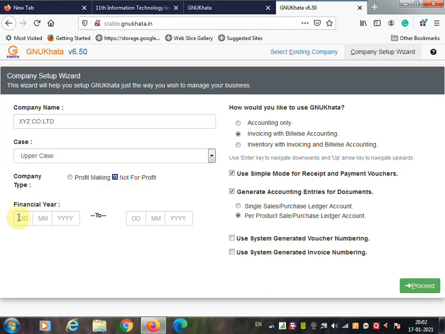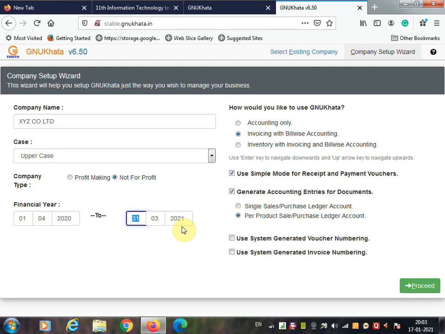Okay. And then you are going to enter the financial year of the company. The financial year of the company starts in April and ends on 31st March. So 1st April is the start and it ends with 31st March. See, it automatically took 31st March 2021. So here the financial year starts with 1st April to 31st March.